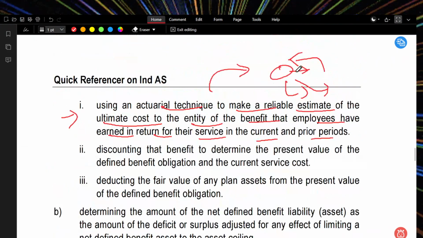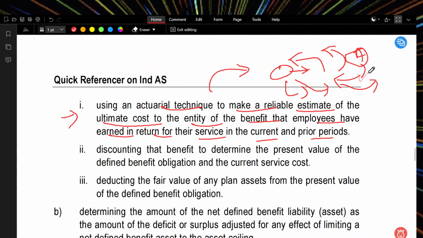Well, through the contribution, actuaries will find what the contribution should be, what the expected amount was. Do we need to increase the contribution, or can we maintain the same, or do we need to reduce the contribution to get the actual expected benefit that we promised to give to the employee?